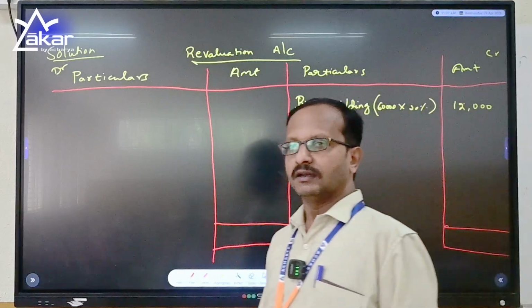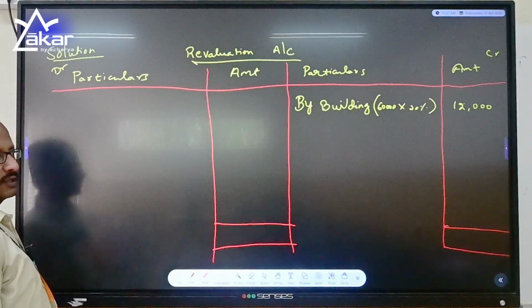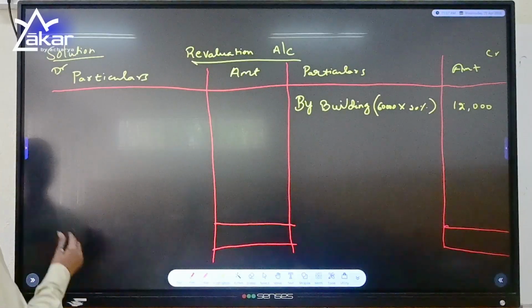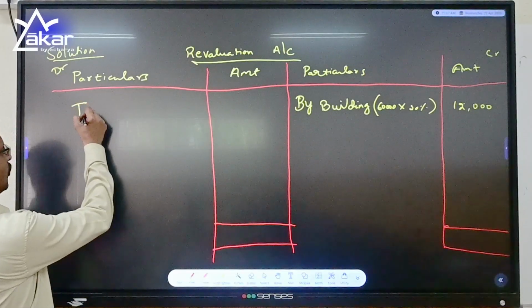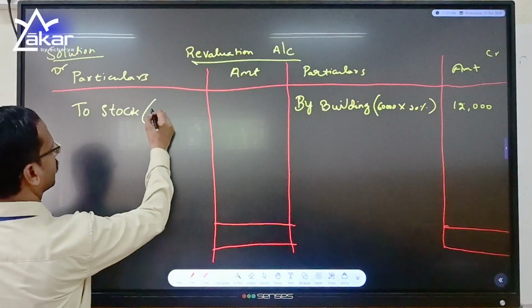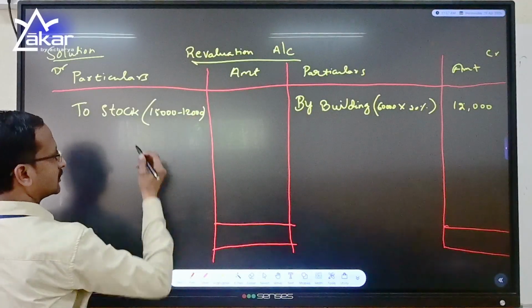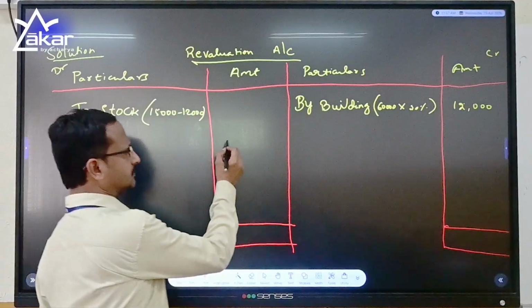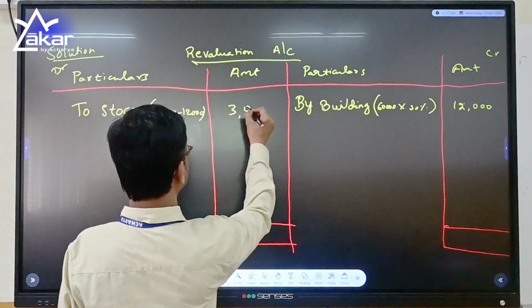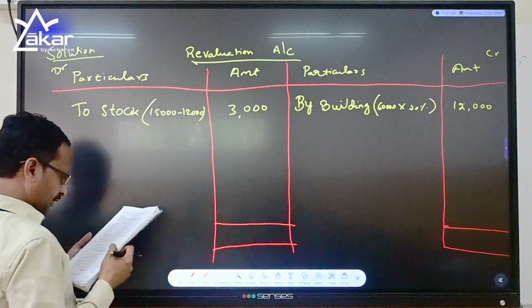On the other hand, the second adjustment says that the stock was revalued for 12,000. The old stock was 15,000. It was revalued to 12,000. So there is a decrease in the value of the stock from 15,000 to 12,000. So we have a loss of 3,000. Is it correct? So stock is reduced.